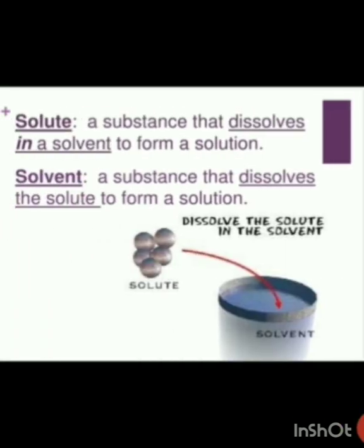So students, the solute is the substance that is dissolved in the solvent, and the solvent is the substance that dissolves the solute. Don't get jumbled up with these two words, solute and solvent. The solute is always added to the solvent. Just remember this. Now, is the solute always in the solid state? No, a solute can be in liquid state, and a solvent can also be in gaseous state and solid state also. Let's look at some examples.